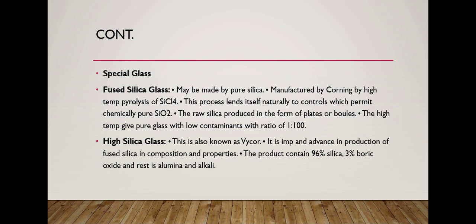High silica glass. High silica glass is also known as Vycor. It is important and advanced in the production of fused silica in composition and properties. The product contains 96% silica and 3% boric oxide, and the rest is alumina and alkali.